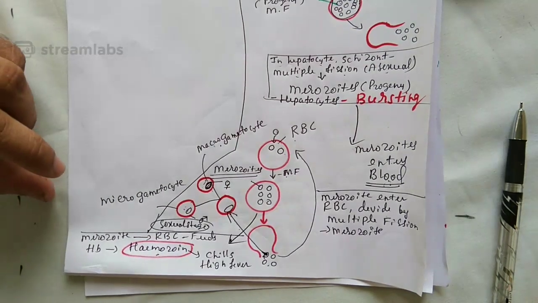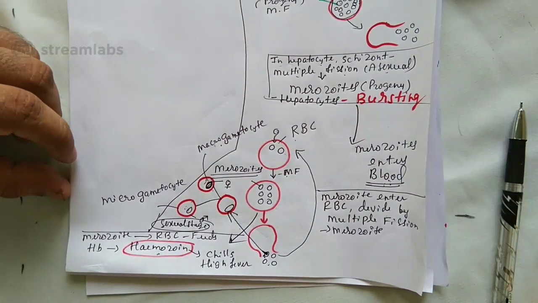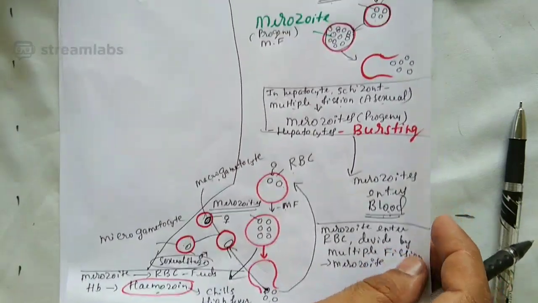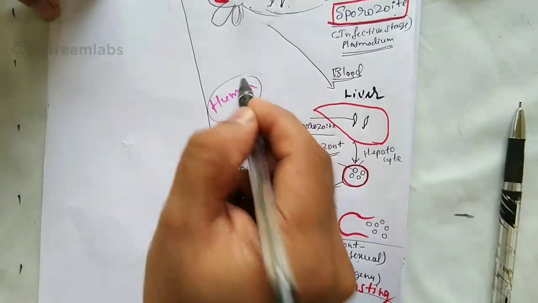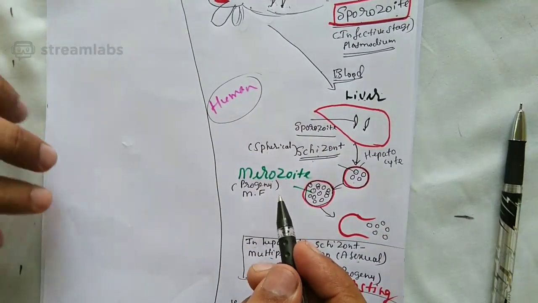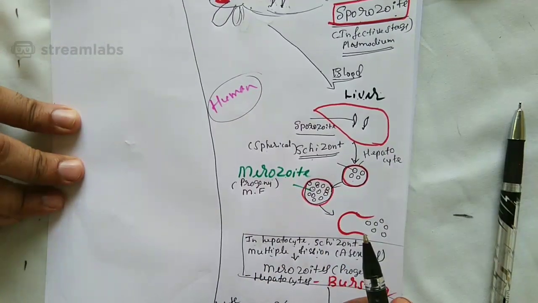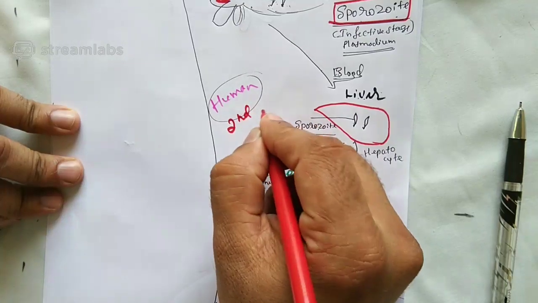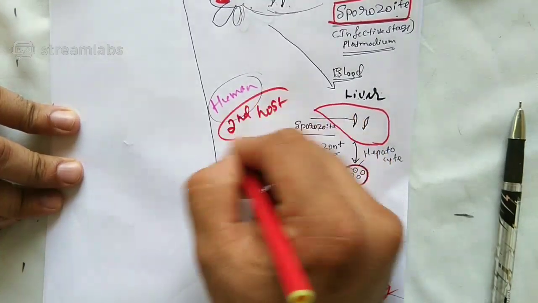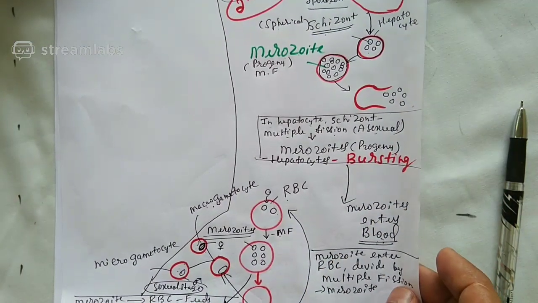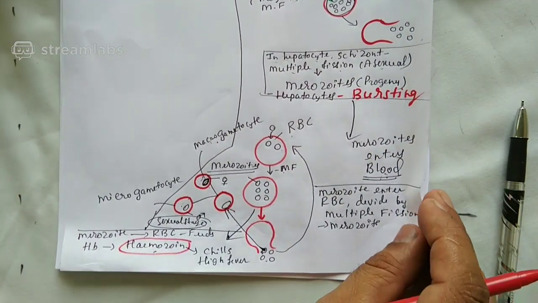If there is no fertilization, it indicates that only asexual reproduction has occurred till now. That means in the case of humans, the reproduction is only asexual, because there is no fertilization, not even gamete formation. That is the reason the human is called the secondary host. Who is the primary host? Yes, it's the mosquito, which we'll discuss now. See here.